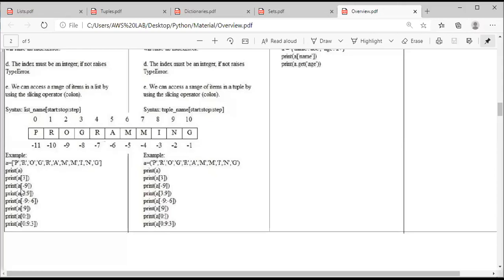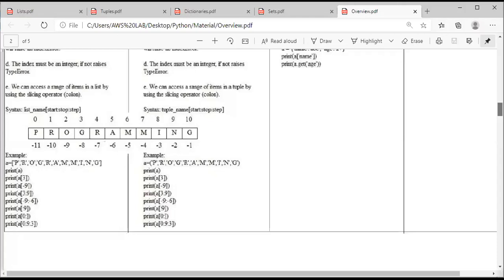Clear everyone? This same example I have mentioned for the tuple also. The example we discussed here, I told the same for tuple also. The difference between this example and that example is that in this statement the elements are all in square brackets, and in the other statement the elements are all in parentheses. That is the only difference. No other difference is being told. The outputs also will be the same for both the programs.